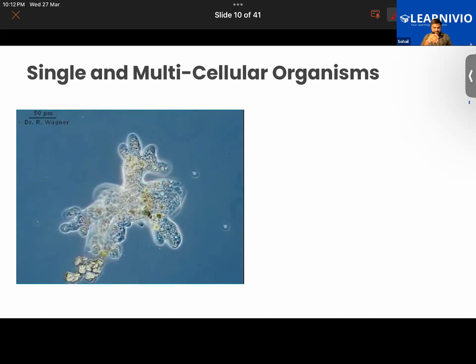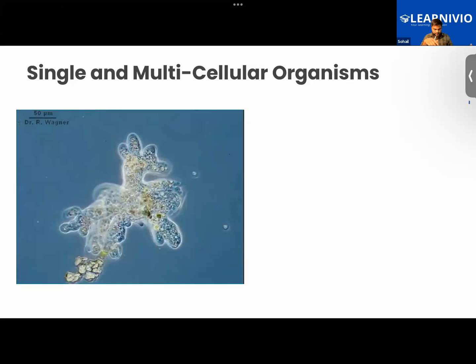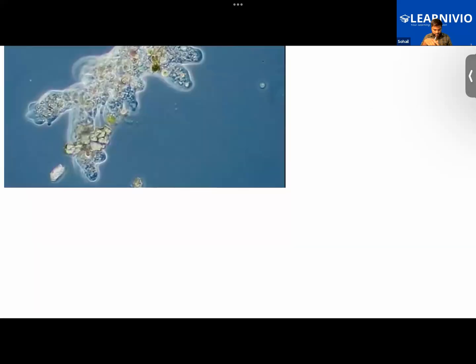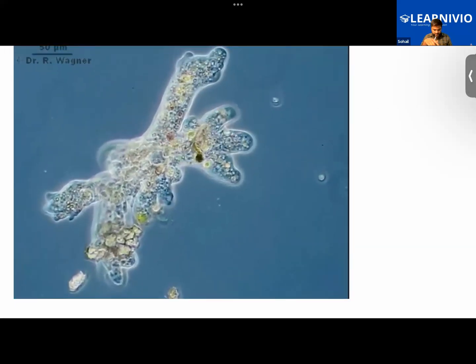Did you guys observe that a few things were moving inside the body of this microorganism? Yes, Priyanka, Abu, let me play it again. Now look at it.